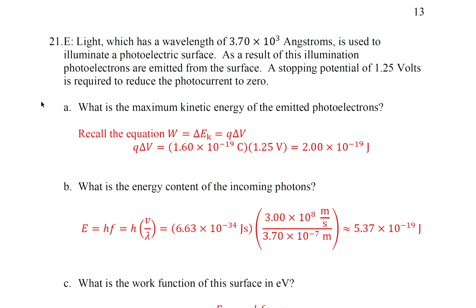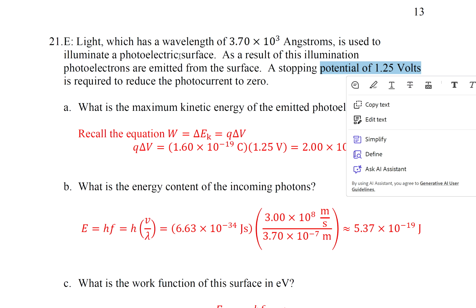Question 21. Light, which has a wavelength of 3.7 times 10 to the 3 angstroms, is used to illuminate a photoelectric surface. As a result of this illumination, photoelectrons are emitted from the surface. A stopping potential of 1.25 volts is required to reduce the photocurrent to 0. Part A, what is the maximum kinetic energy of the emitted photoelectrons? Okay. Remember, W equals Q delta V. And we know Q, the charge of an electron, and delta V, we were given it, stopping potential of 1.25 volts.